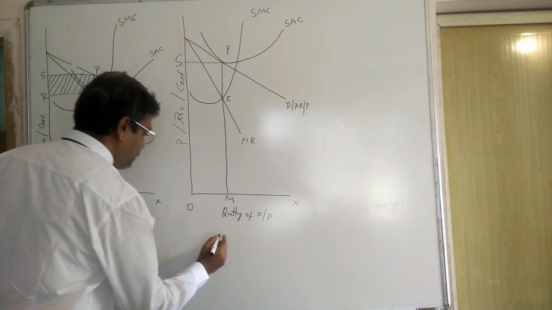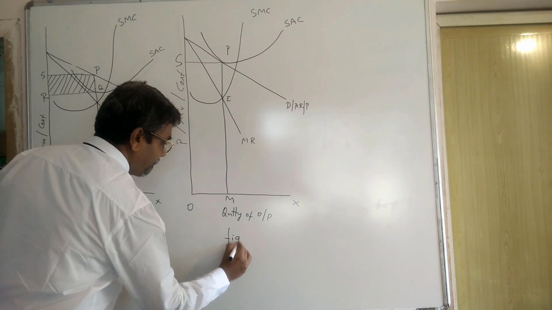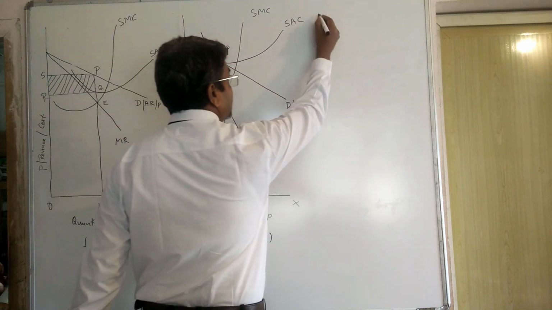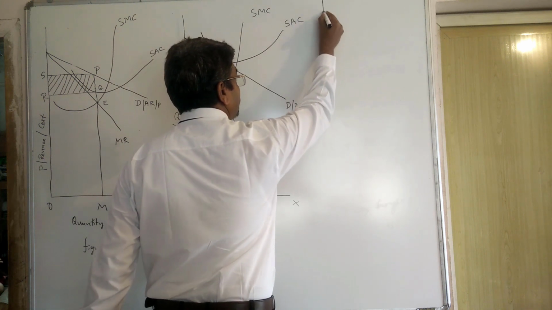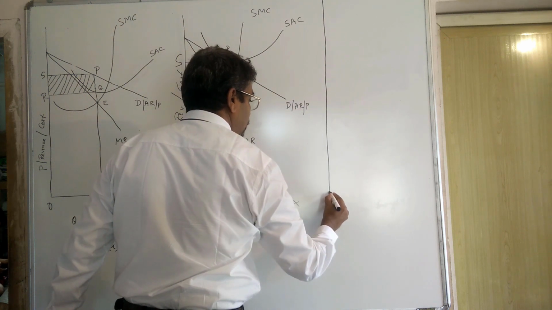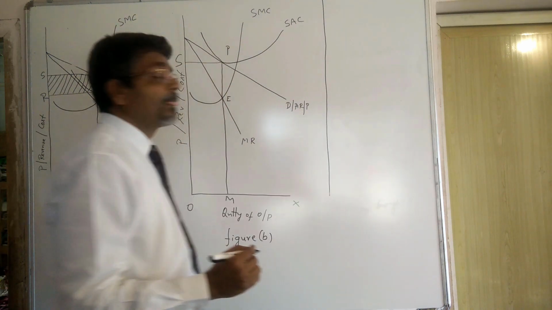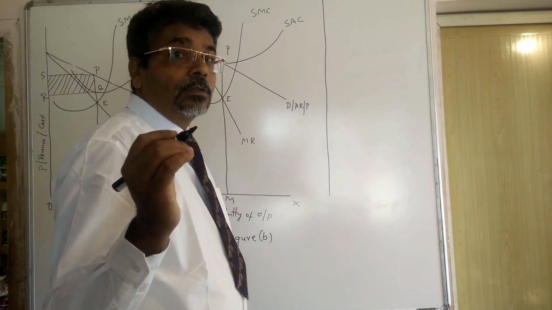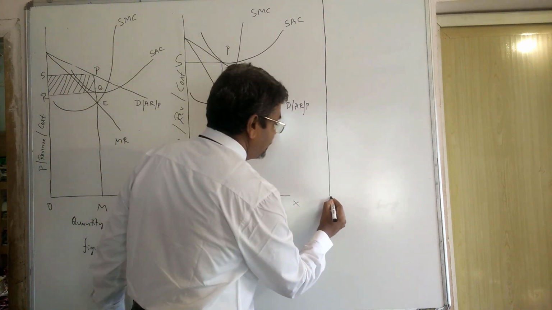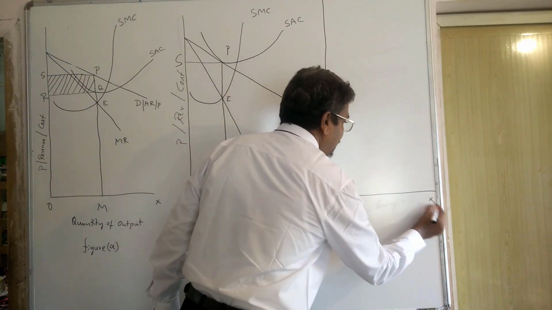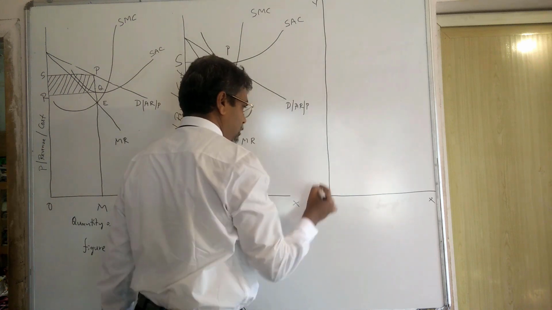This is figure B. Figure C. Now we are looking at loss. Here also same, the figure OX, OY.